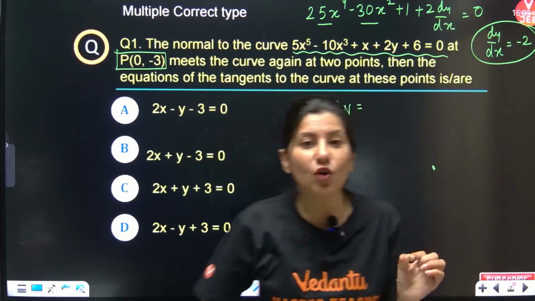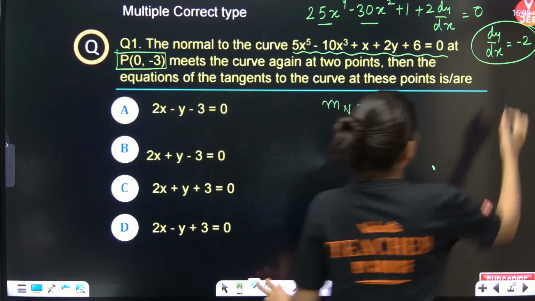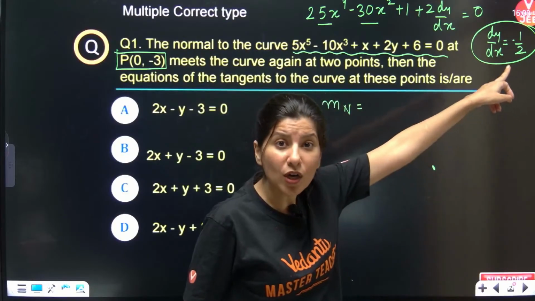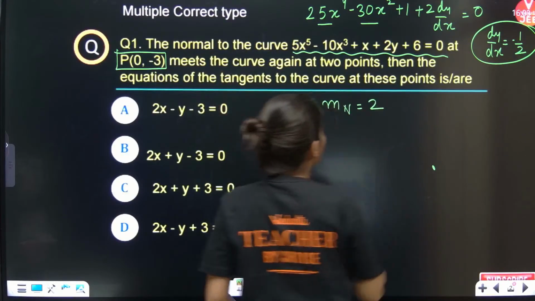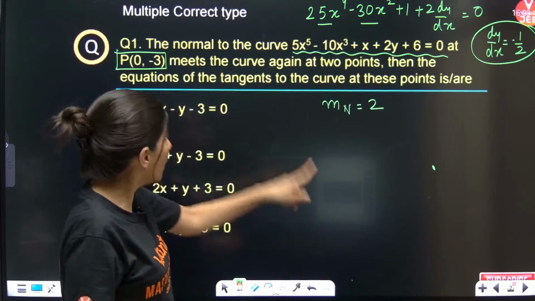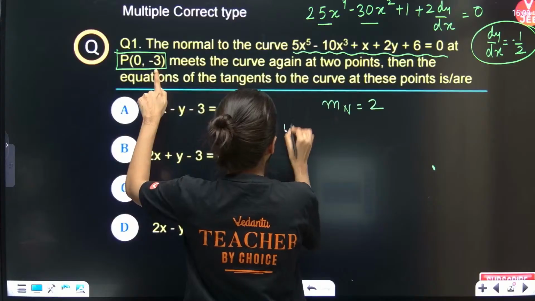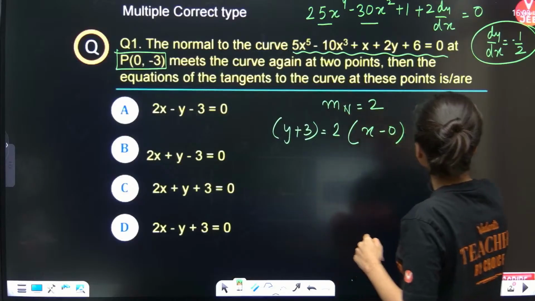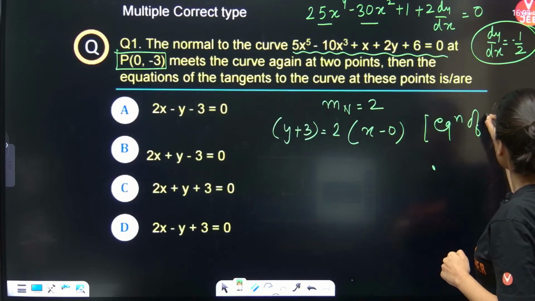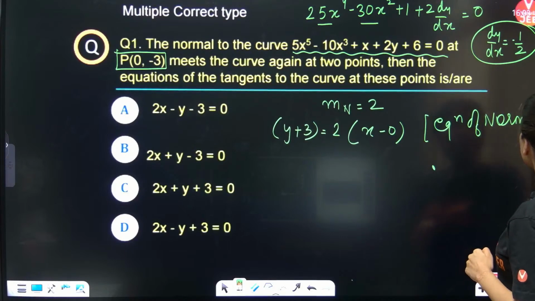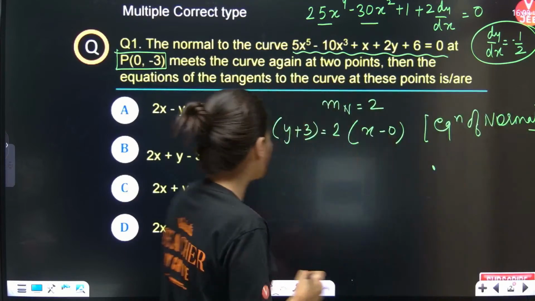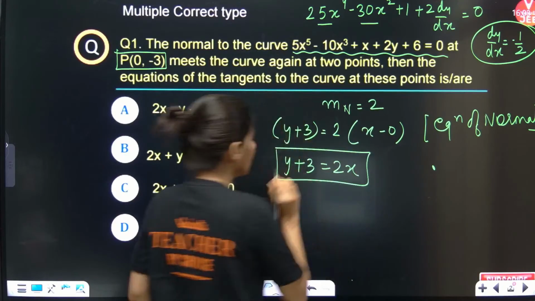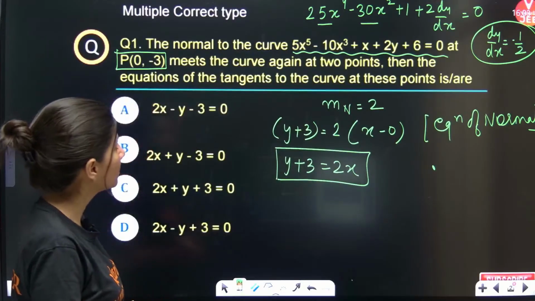Sorry, this is not minus 2, it is minus half. So minus half is the slope of tangent. Now the negative reciprocal of minus half will be 2. So 2 is nothing but the slope of my normal. Now can I write the equation of normal? Yes. So y minus y1 equals slope times x minus x1, so y plus 3 is equals to 2x. This is the equation of normal. Getting it? Understanding it? All right. Correct. Perfect.